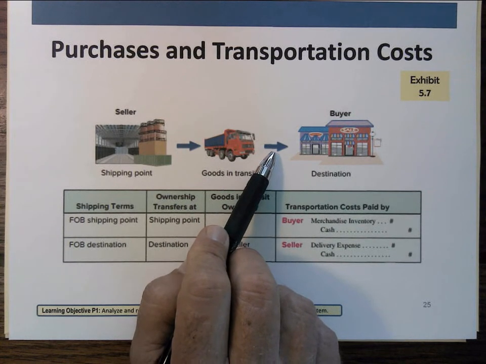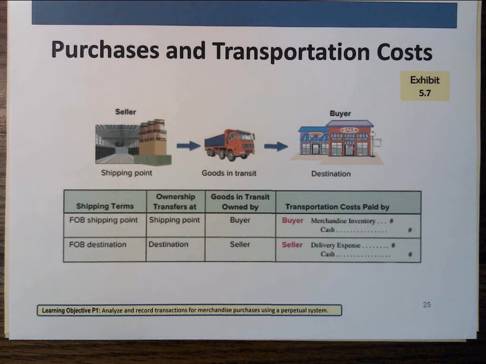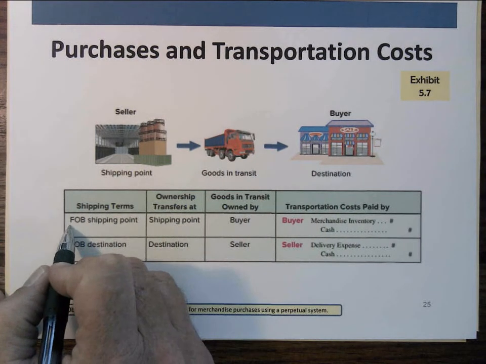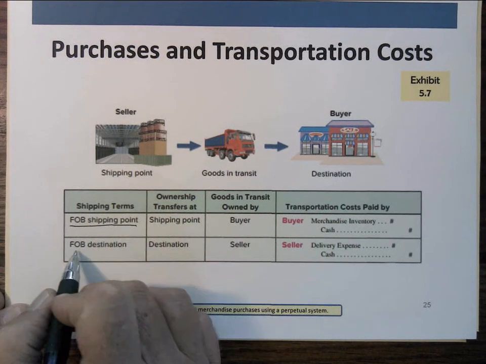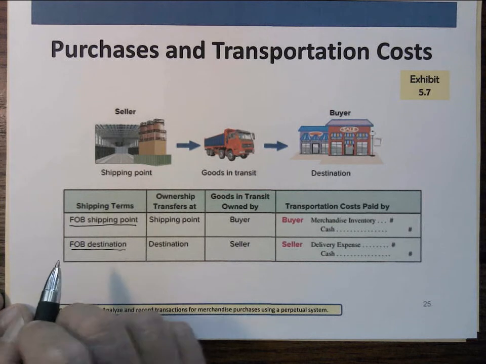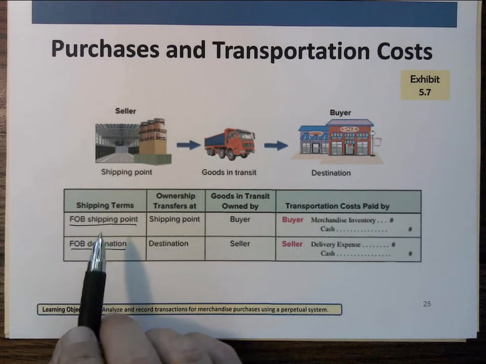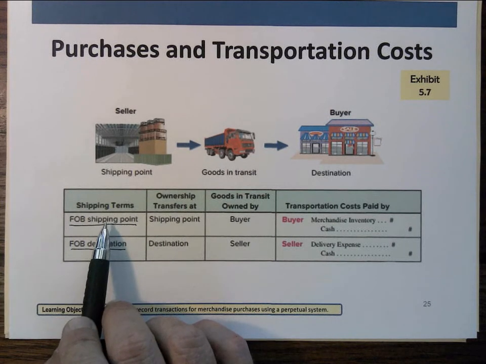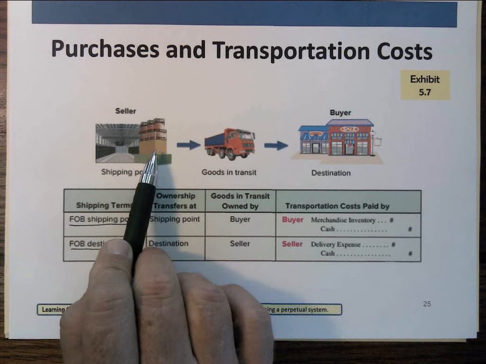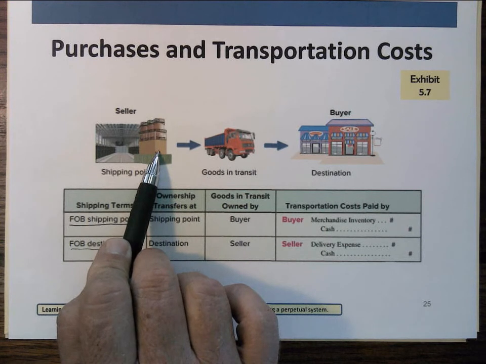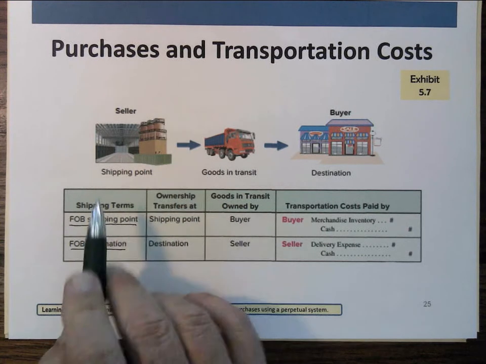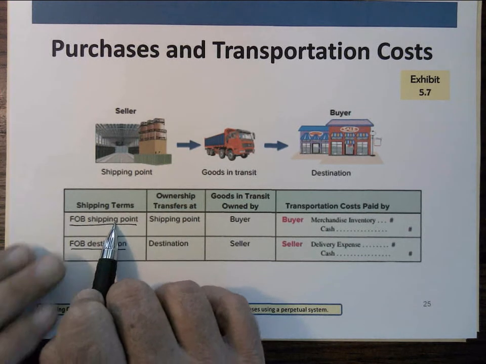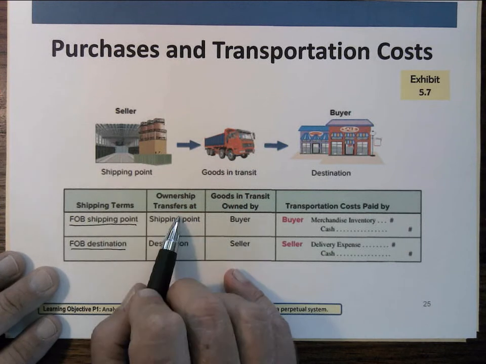Well, that's going to be something that's negotiated between the buyer and seller, and they're going to state it in one of two ways: either free on board shipping point or free on board destination. Now, these aren't hard. These are just telling you where. Free on board shipping point would be where? The spot where the thing is lowered onto the truck. Free on board shipping point tells us that ownership transfers at the shipping point.